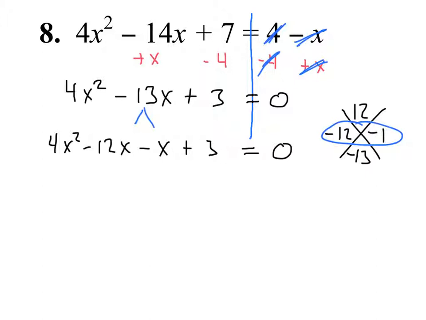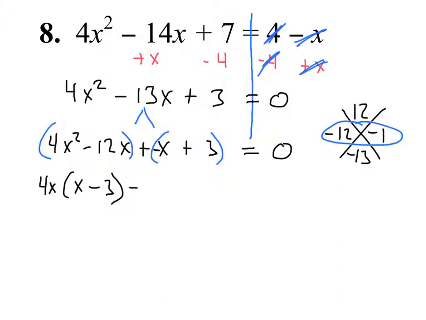And we solve by grouping. The first two together, I need to make sure that negative comes along with the x. So I'll make it plus a negative x, and then group that together. In my first group, I can factor out 4x. Leaves me with x minus 3. In my second group, what am I factoring out?